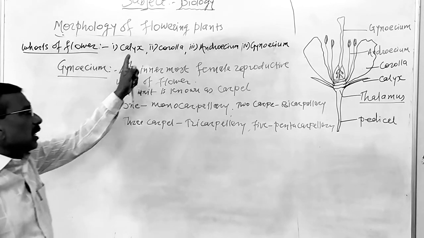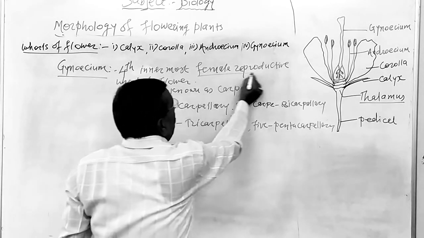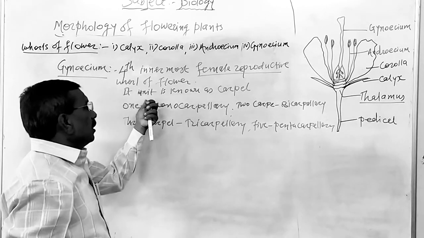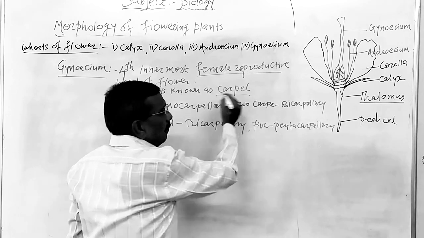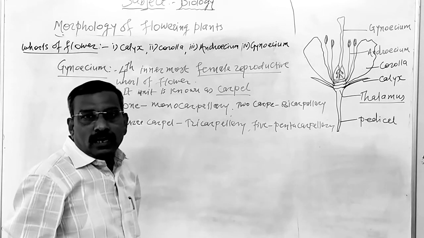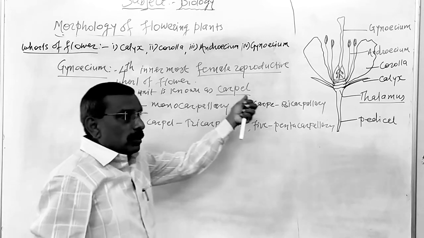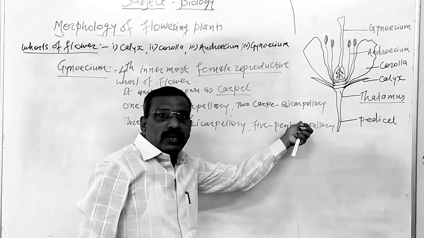In this way, gynoecium is the fourth and innermost female reproductive whorl of the flower. तुम्ही त्याला श्री केशव म्हणालाय. Its individual unit is known as a carpel. एखाद्या युनिटला काय म्हणणार तुम्ही? Carpel म्हणणार. Now the number of carpels may be 1, 2, 3, 4 or more.